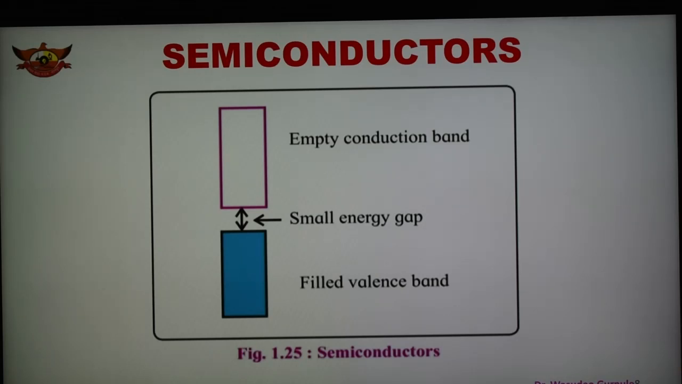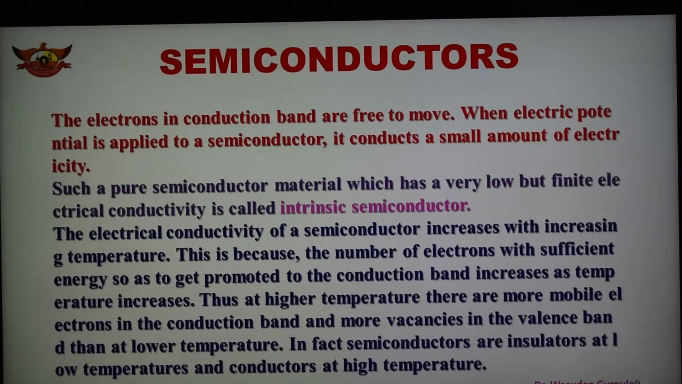Now, in this part it is shown that the electrons in the conduction band are free to move. The electrons present in the conduction band of a semiconductor material are free to move, and because of that, when an electrical potential is applied, a semiconductor conducts a small amount of electricity. Such semiconductor materials, which have very low but some electrical conductivity, are known as intrinsic semiconductors.